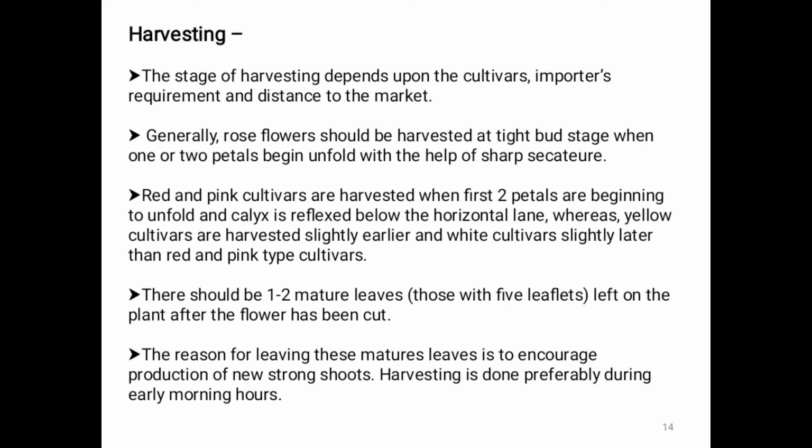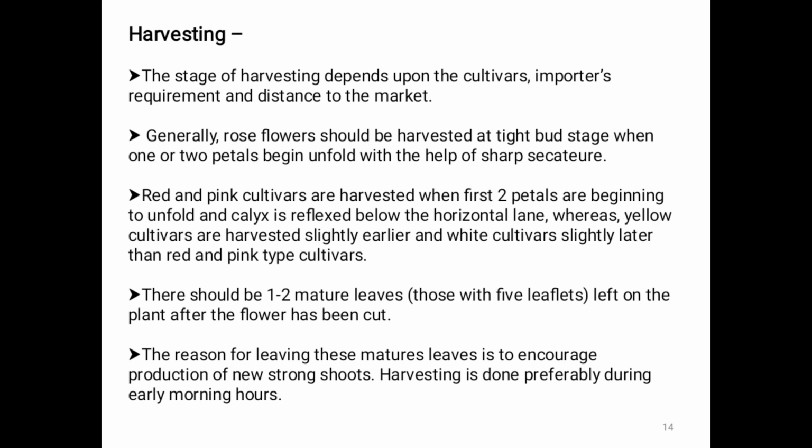Generally, rose flowers should be harvested at the tight bud stage, when one or two petals begin to unfold, with the help of sharp secateurs. Red and pink cultivars are harvested when the first two petals are beginning to unfold and calyxes reflex below the horizontal plane, whereas yellow cultivars are harvested slightly earlier and white cultivars slightly later than red and pink cultivars.